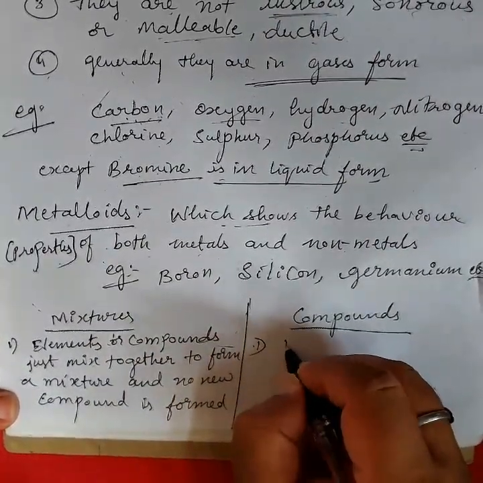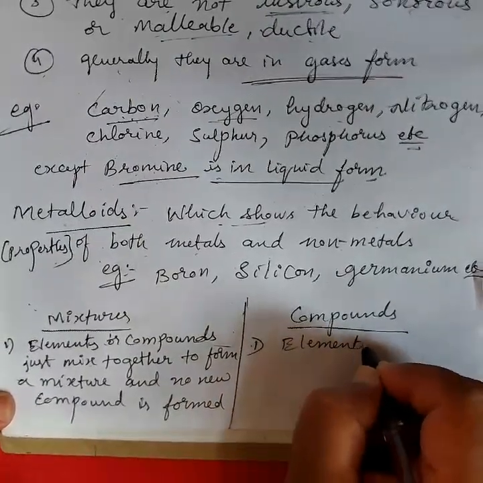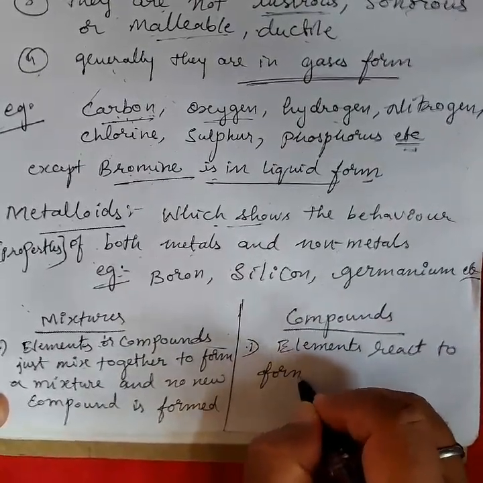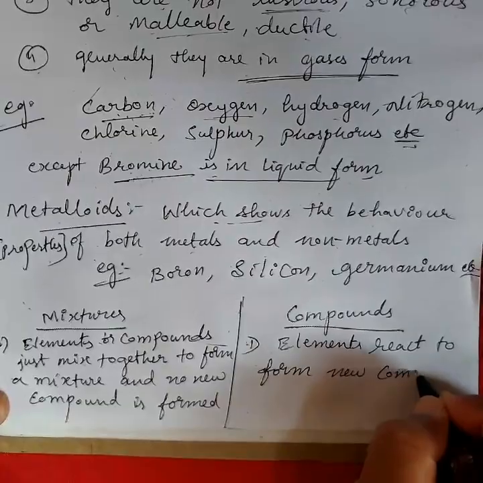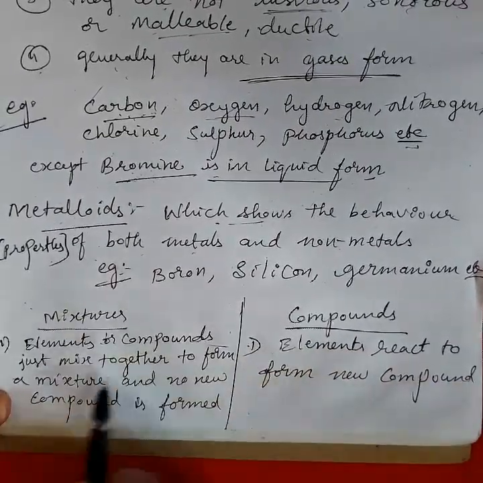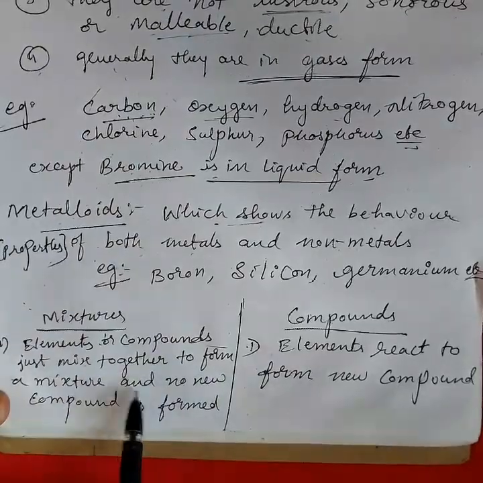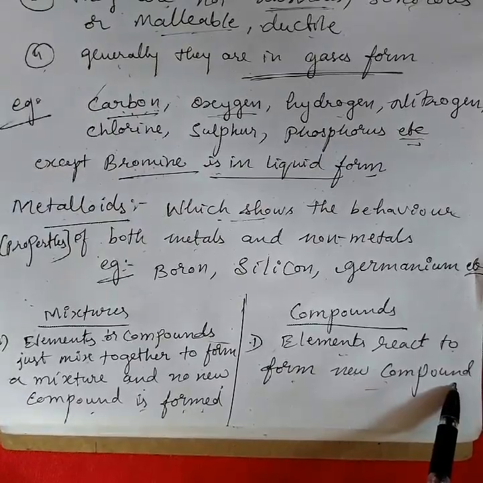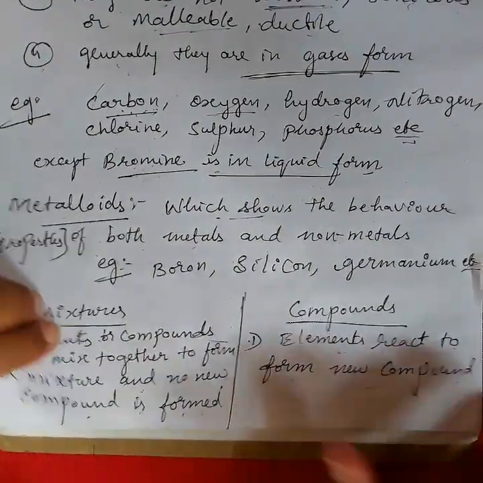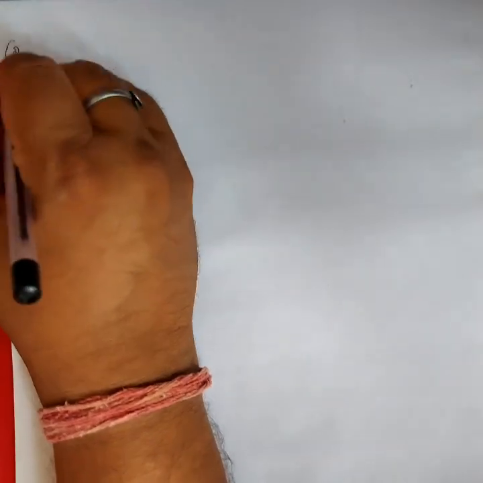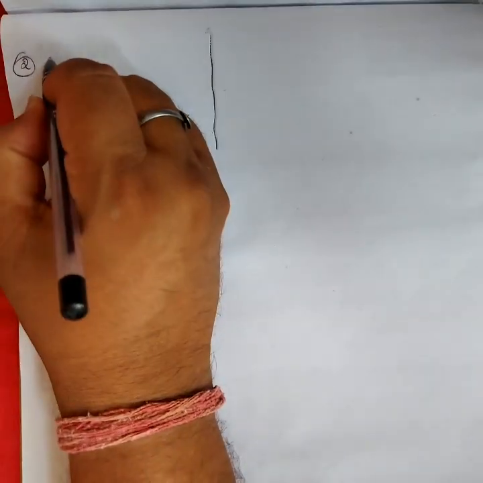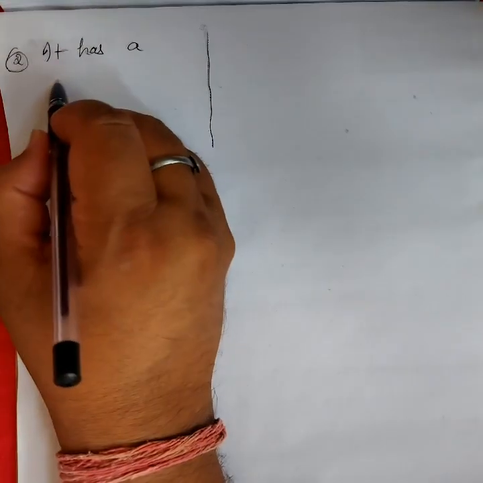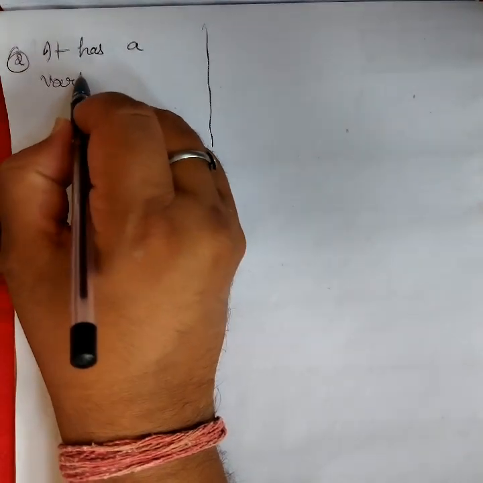And here, in compounds, the first point is that elements react to form a new compound. This is the first point of difference between mixtures and compounds. In a mixture no new compound is formed; in a compound, elements react and form new compounds. Now the second point of difference. A mixture has variable composition.